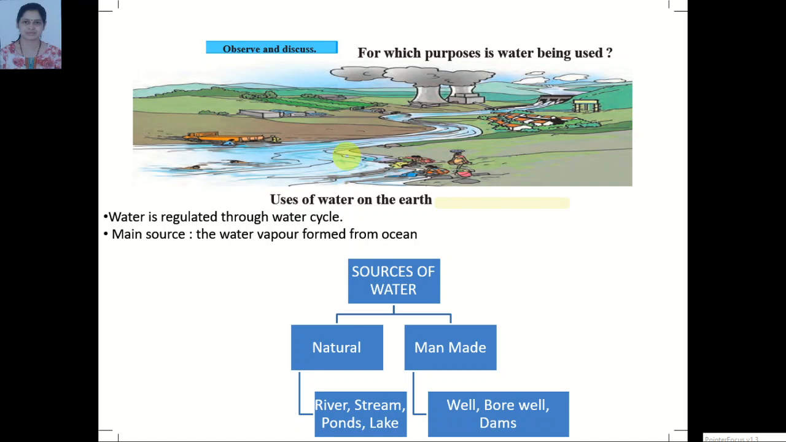There are two sources of water, natural and man-made. Natural sources of water are rivers, streams, ponds and lakes. Man-made sources of water are wells, bore wells and dams.